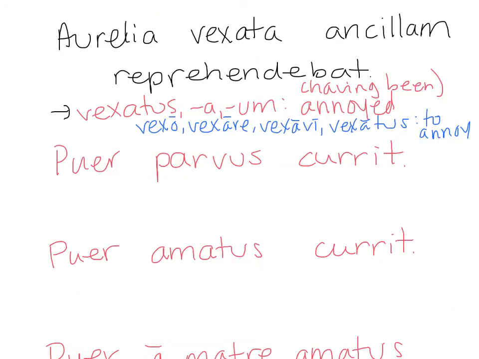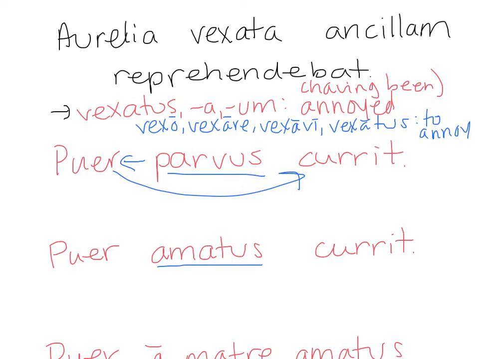To look at another example, I've got the boy. The boy, currit. What does he do? The boy runs. Now I have an adjective to describe the boy. What kind of boy is he? He's a parvus boy. The small boy runs. In the second example, same idea, the boy runs, but now he is the amatus boy, from amo, amare, amavi, amatus.